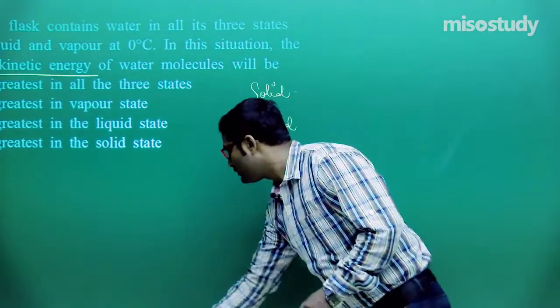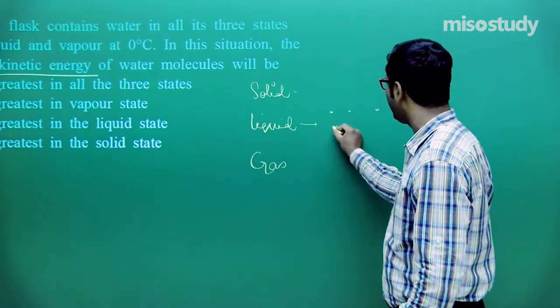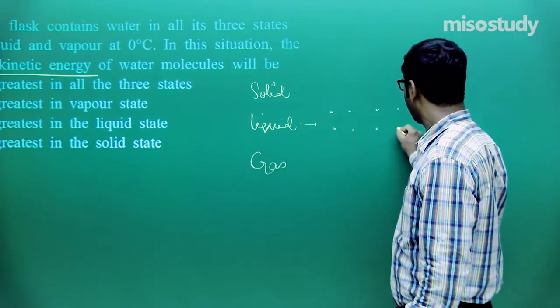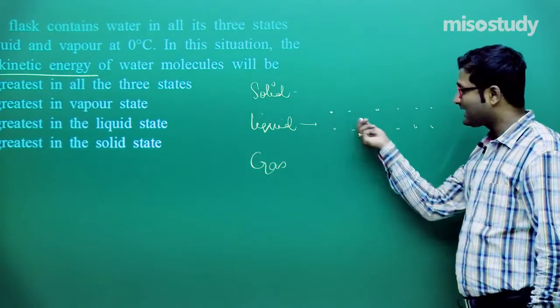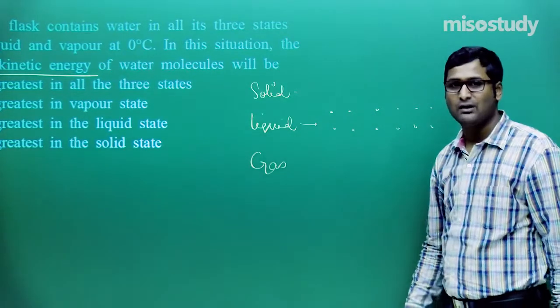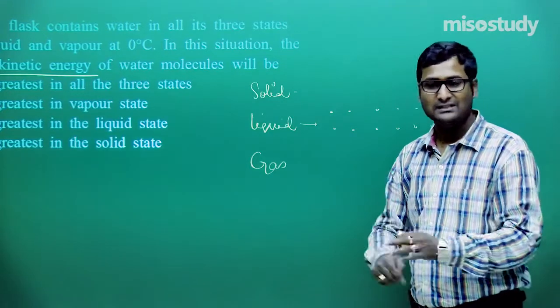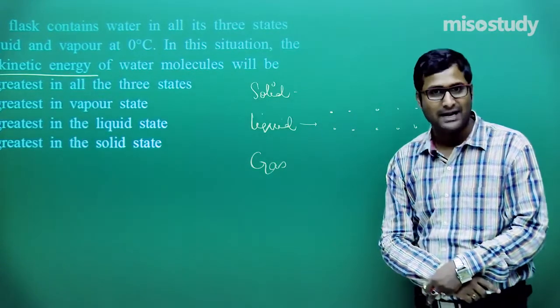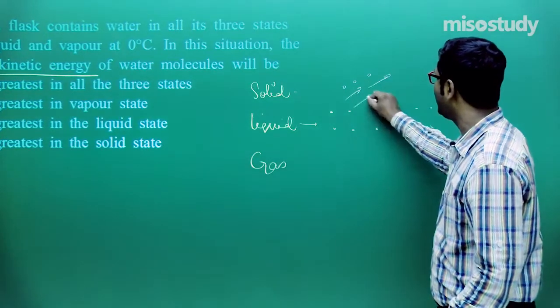If I talk about the liquid molecules, as we know, in liquid there is a little more gap than in the solid molecules. If there is a gap, that means there is less intermolecular force of attraction in comparison to solid. Then there is movement, so the randomness will increase.